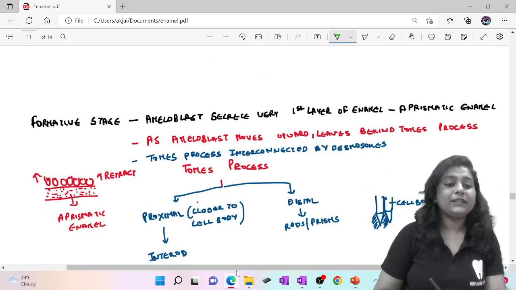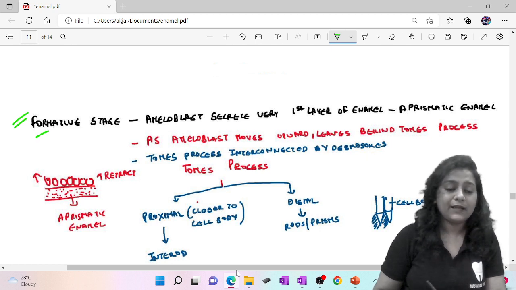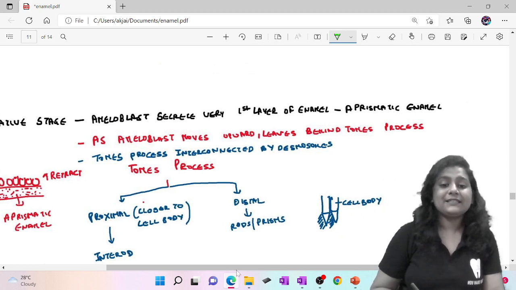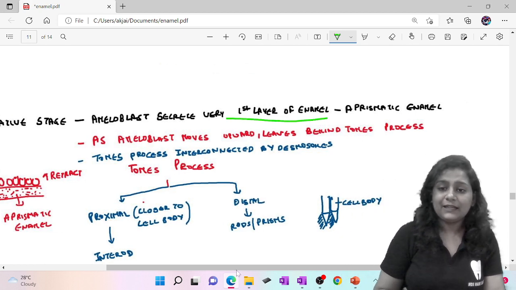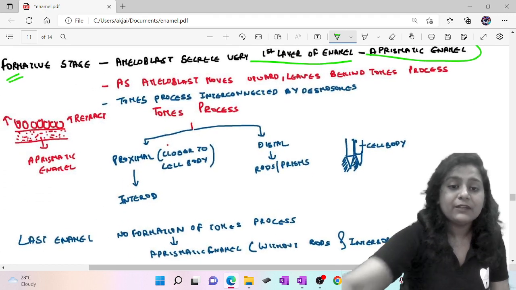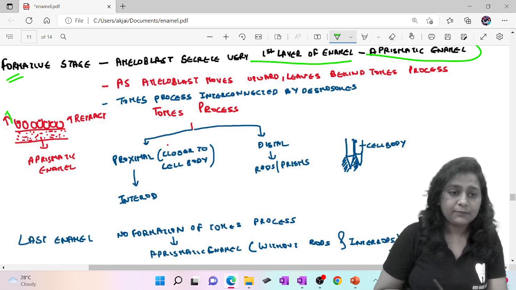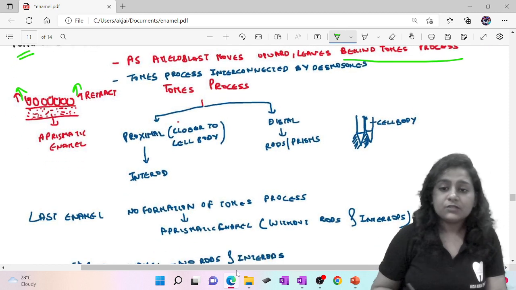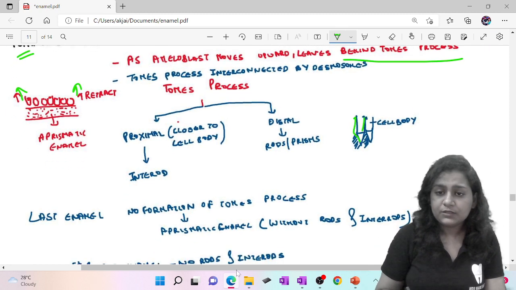Now the next stage is the formative stage. Formative, as we can tell by the name, means formation of enamel. Ameloblasts secrete the very first layer of enamel, which is called aprismatic enamel. As the ameloblast moves upward, it leaves behind a process which is called Tomes process.